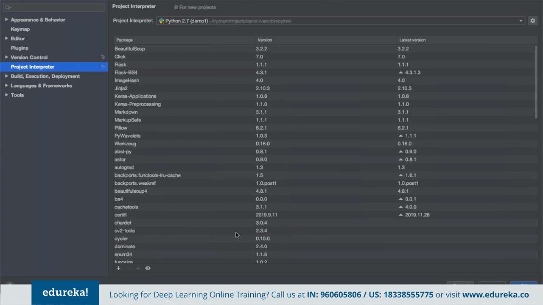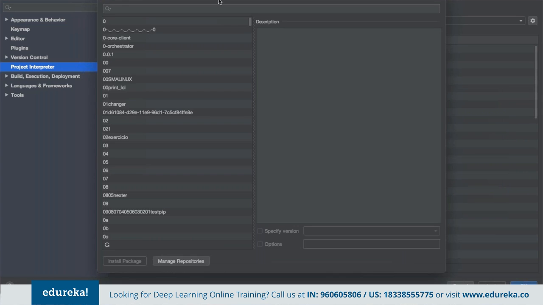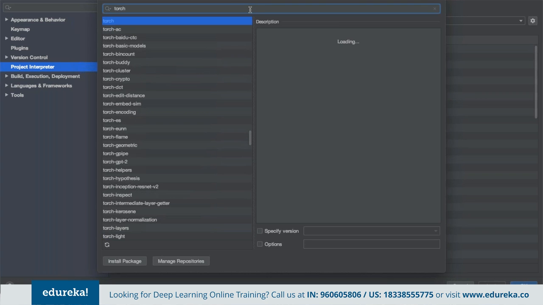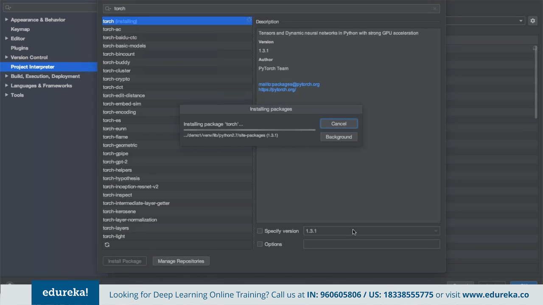If you want to install a new library here, we can click on add, and then from the entire package list, we can choose the library that we are looking for. For example, if we are looking at the library for Torch, we can see the entire library list here. Suppose we were trying to install Torch, which we can use for tensors and dynamic neural networks. We can click on install package, choose the version, and then get started on top of it.